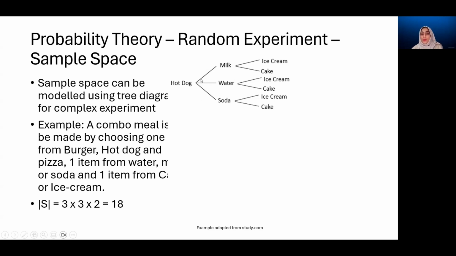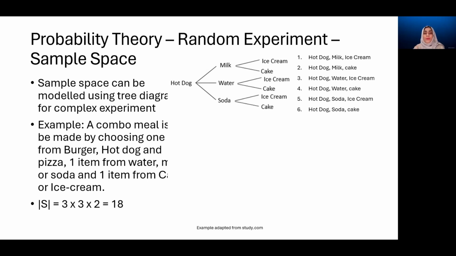Now we can read this tree by following these branches to make one simple event: hot dog, milk, ice cream; hot dog, milk, cake; hot dog, water, ice cream; hot dog, water, cake, and so on. Here we get the first six possible outcomes from this experiment.